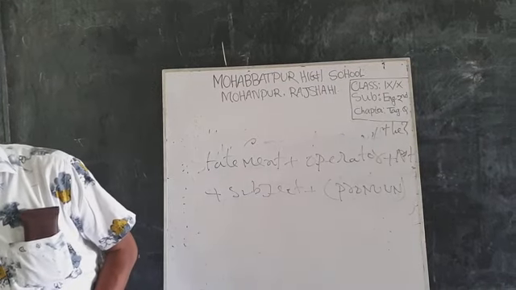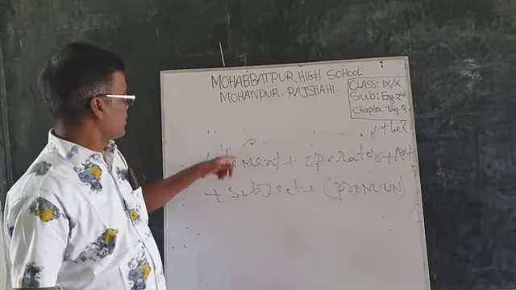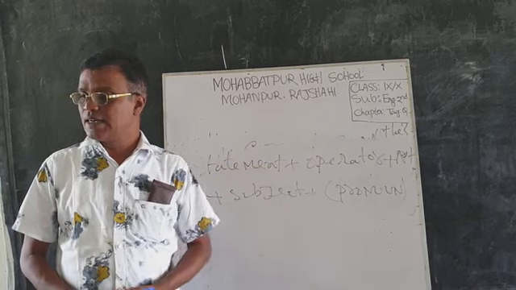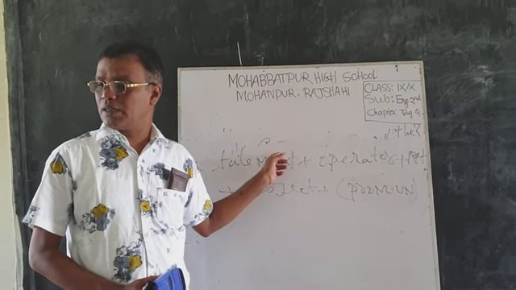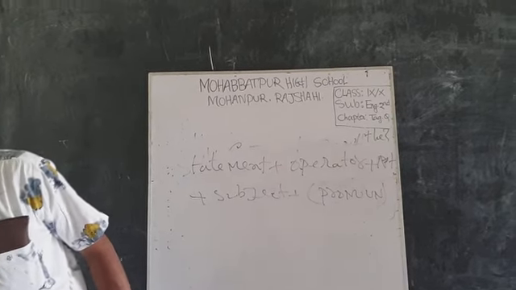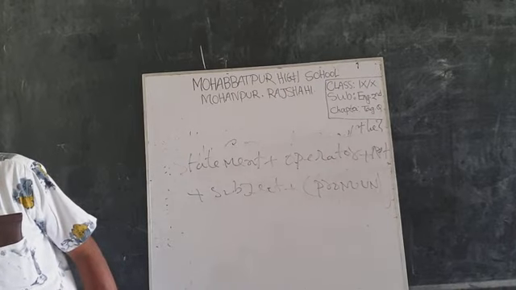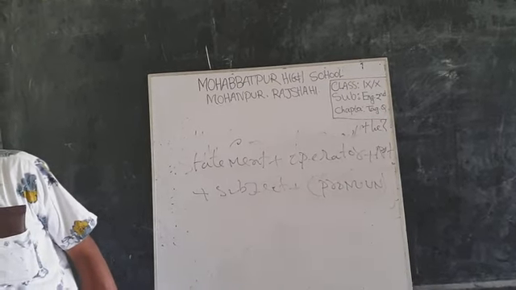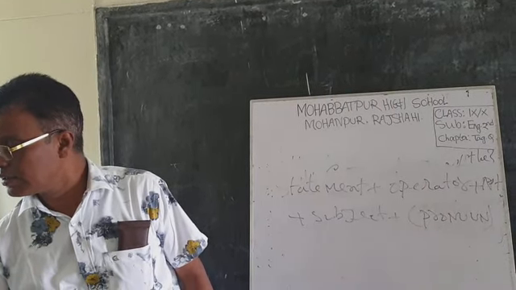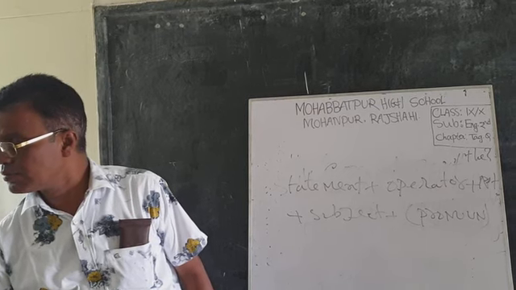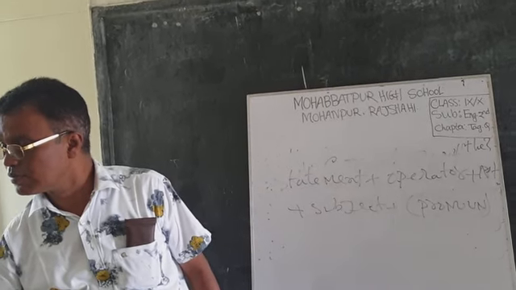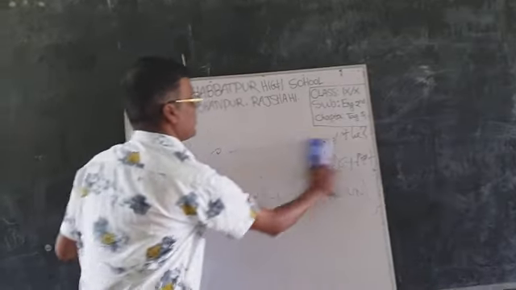Dear students, the structure is: a positive statement, and a negative statement plus operator plus negative form plus subject pronoun. And then, she. Please, here are some examples.